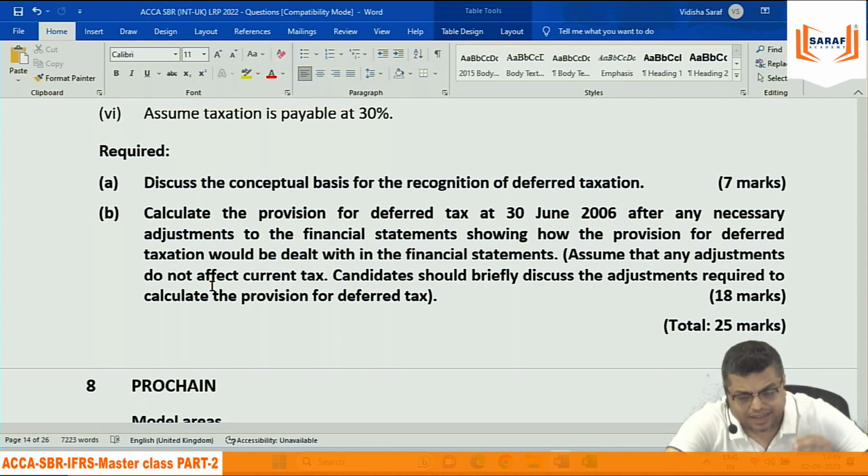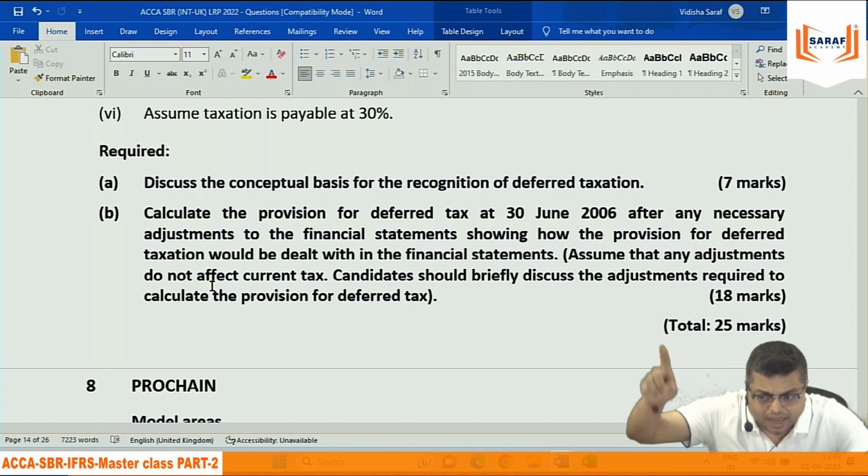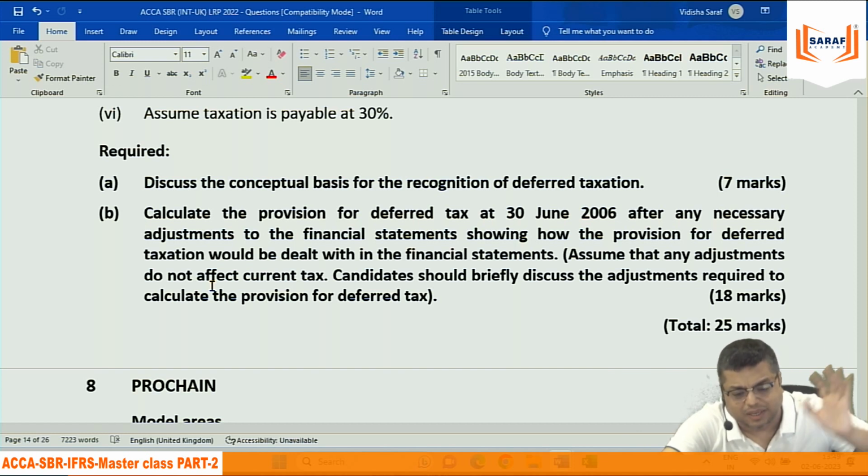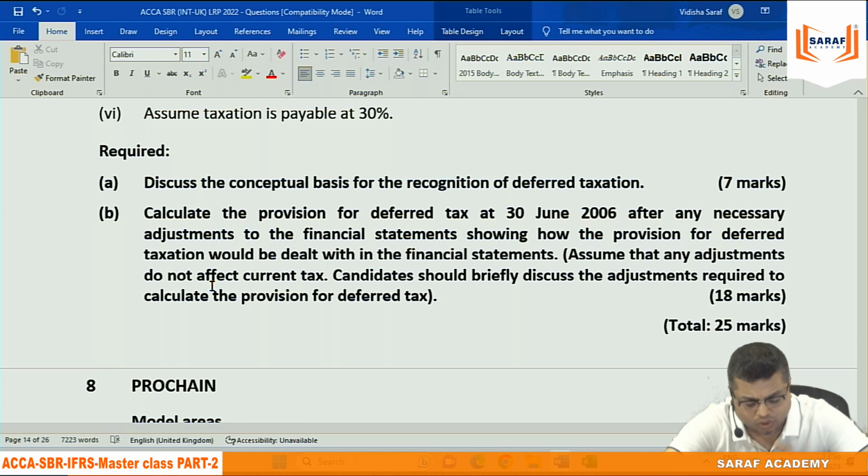If I am recording depreciation of 10,000 on 1,00,000 in books, but in the Income Tax Act I am recording 20,000, 20%, my accounting income is reducing by 10,000 depreciation expense, but my taxable income is reducing by 20,000 depreciation expense. So my taxable income is lower.